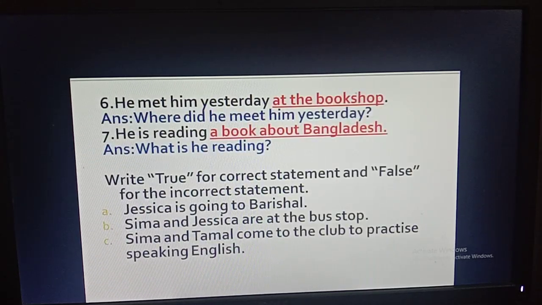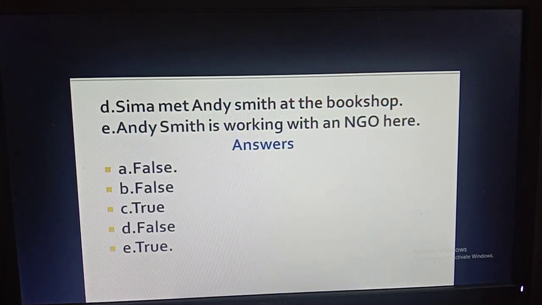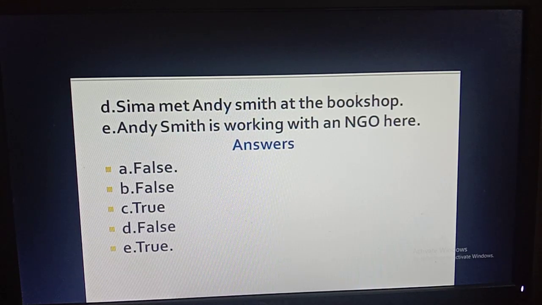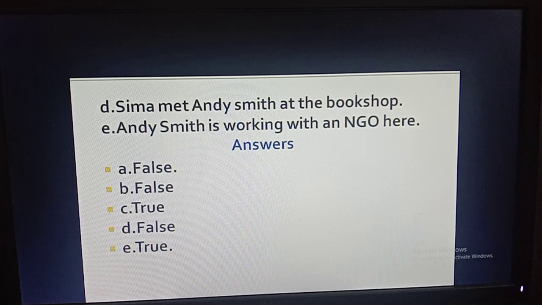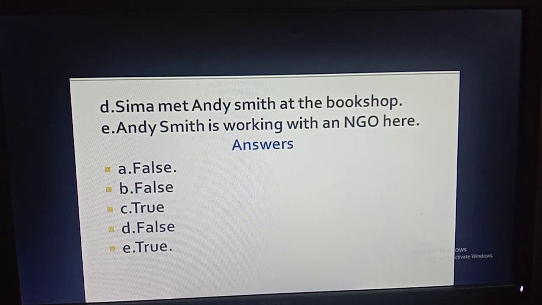Then number C, Sima and Thomal come to the club to practice speaking English. This is true. Then number D, Sima met Andy Smith at the bookshop. This is false because Thomal met Andy Smith at the bookshop. Then number E, Andy Smith is working with an NGO here. This is true. So these are the answers of your previous HW.